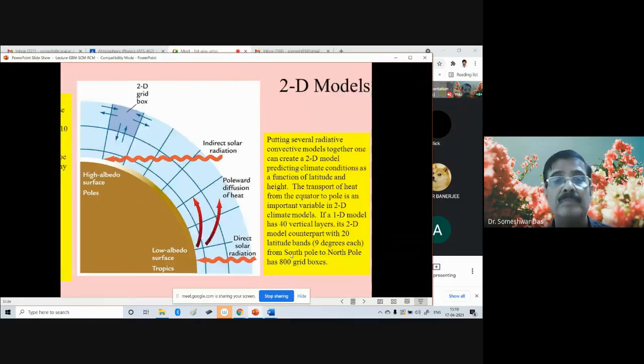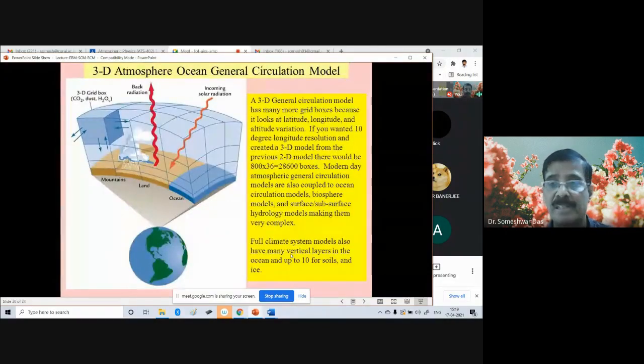Right? Now this diagram illustrates a three-dimensional atmosphere ocean general circulation model. What we see here in this diagram is a typical grid box of the three-dimensional atmospheric GCM. This is the Earth, and the whole Earth is divided into several grid boxes, horizontally and also vertically.